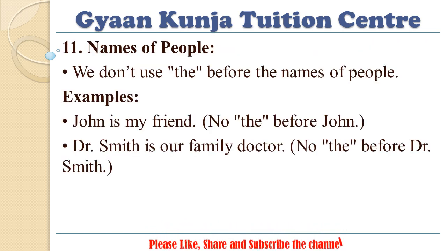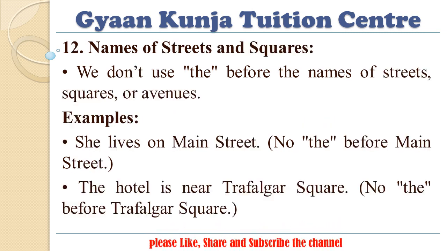11. Names of people. We don't use "the" before the names of people. Examples: John is my friend. No "the" before John. Dr. Smith is our family doctor. No "the" before Dr. Smith.